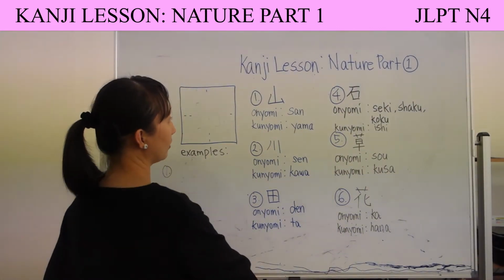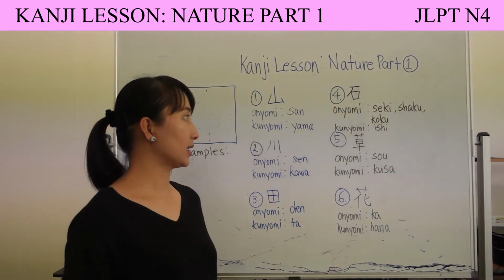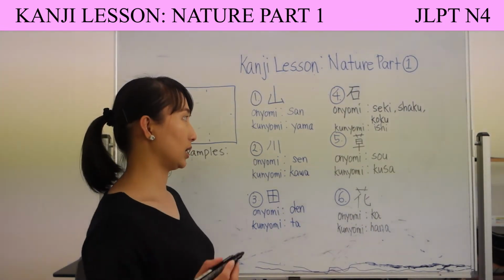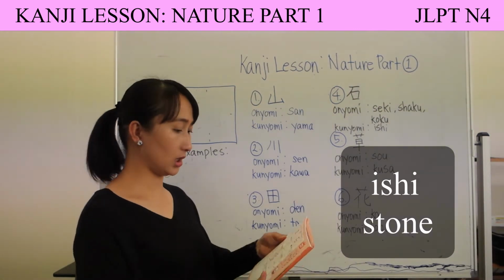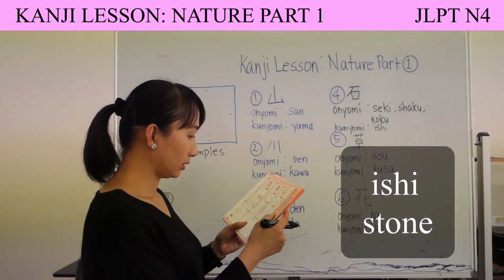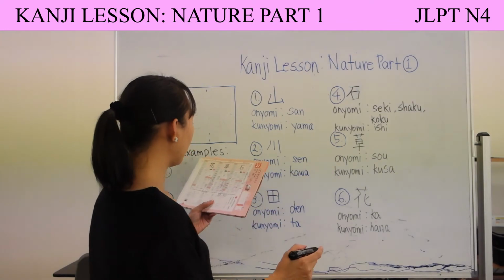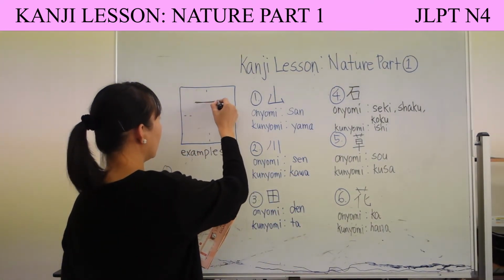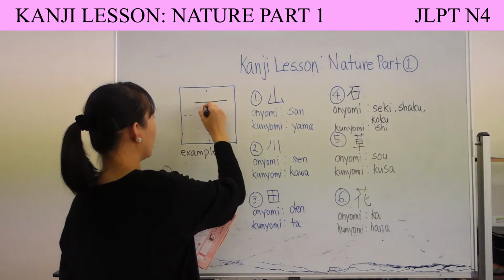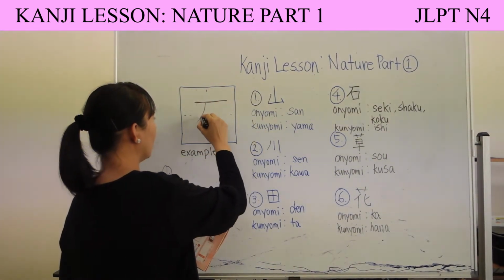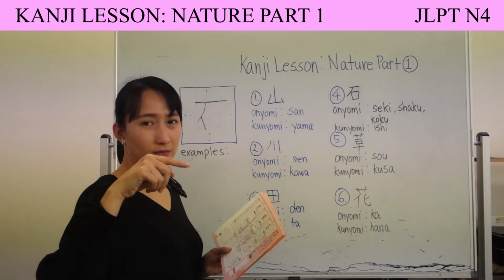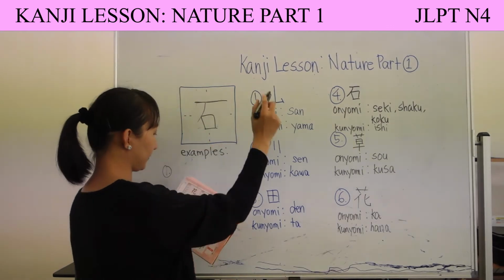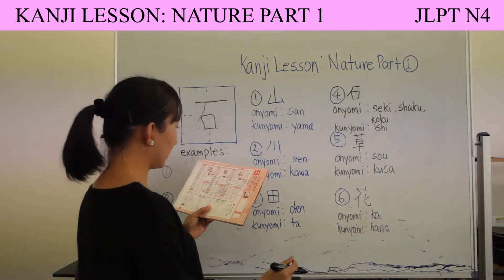Okay, so again, our fourth kanji is the kanji for ishi. When you see this kanji alone, the reading is ishi. This is how we write this kanji. There's a line, 1, then 2, 3, and then there's kind of like kuchi, 3, 4, 5. So this is ishi.